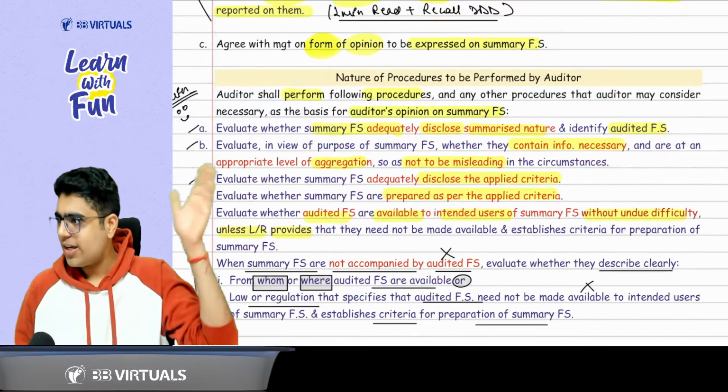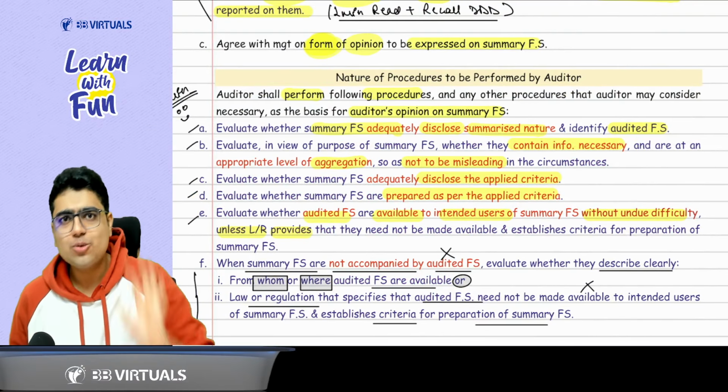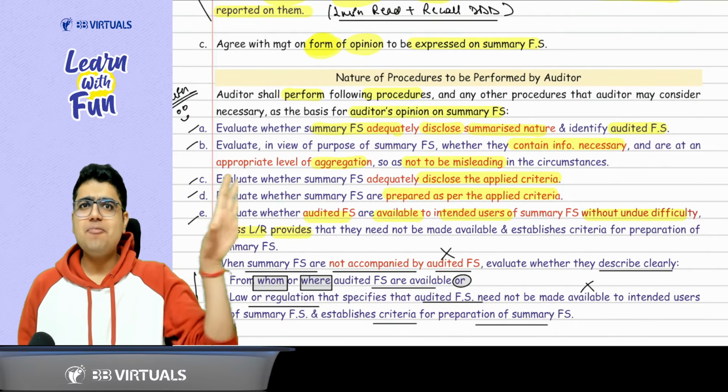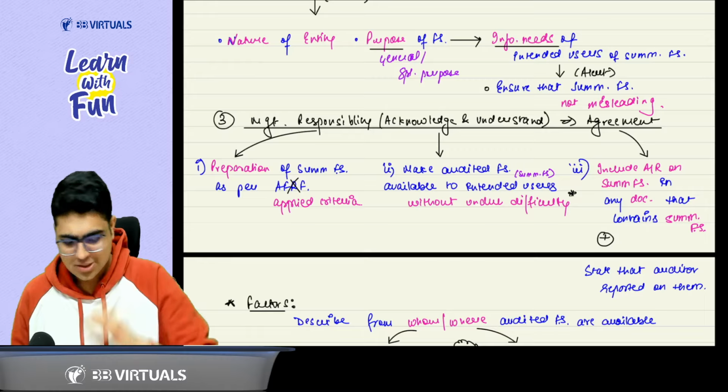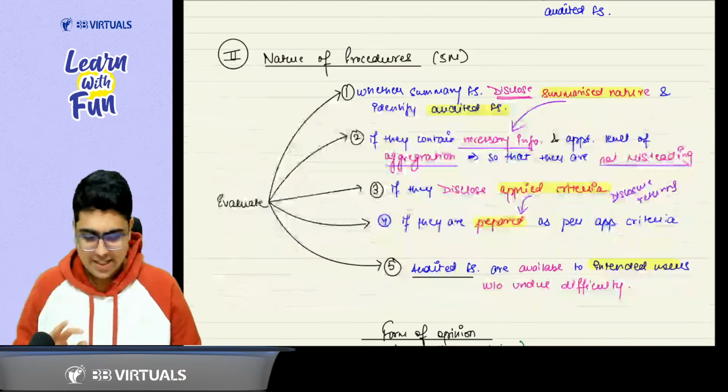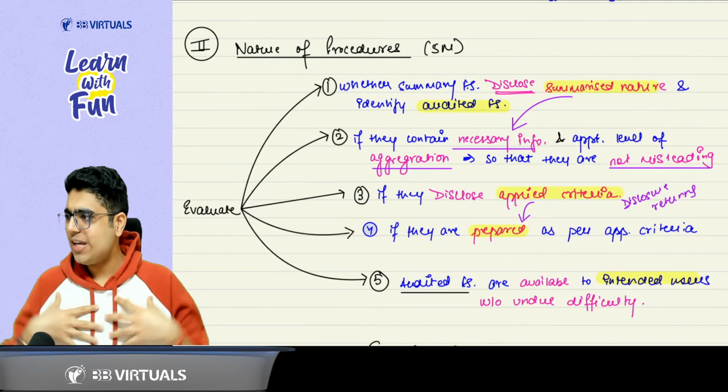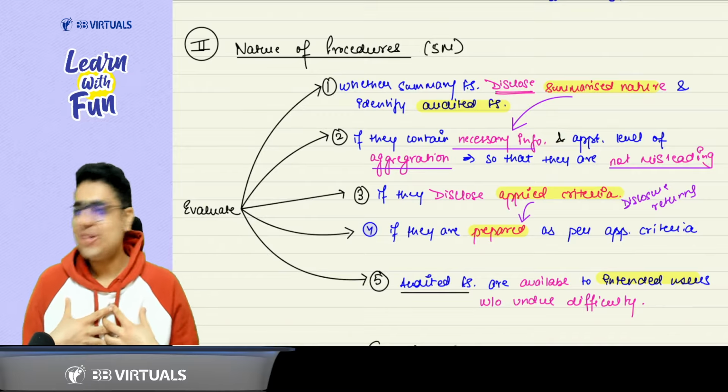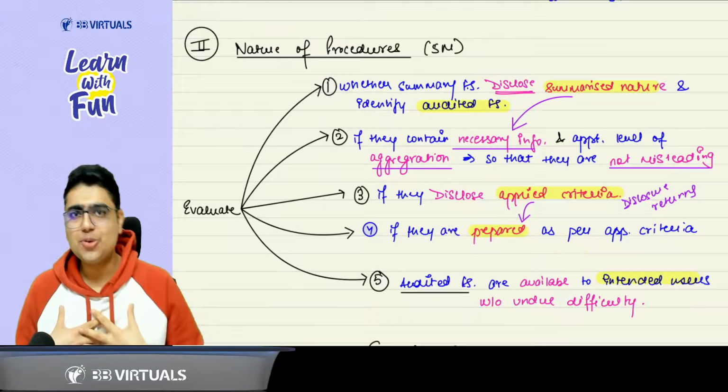Now, talking about the nature of procedures, one of the favorite questions of ICAI, and I think a 5 marker easy peasy question can be asked from this topic. Please understand everyone, very, very easy topic. What do you need to do as an auditor? These are the 5 points that you need to know from the exam point of view.